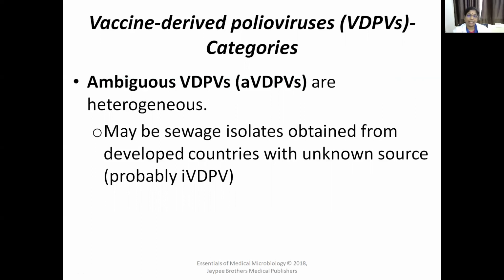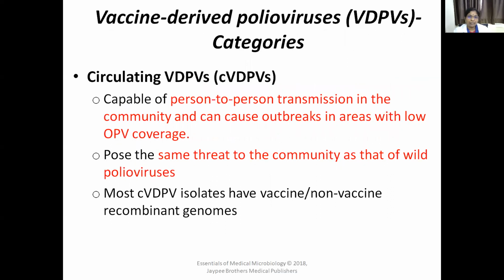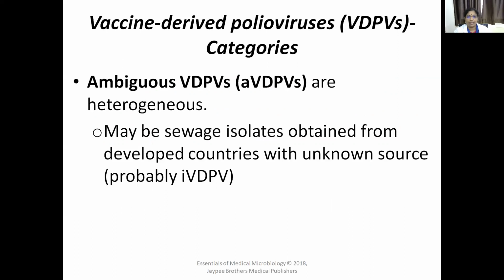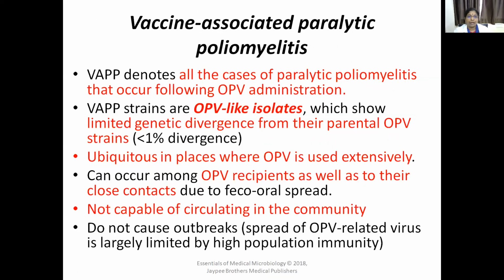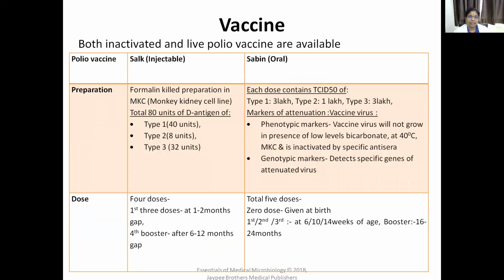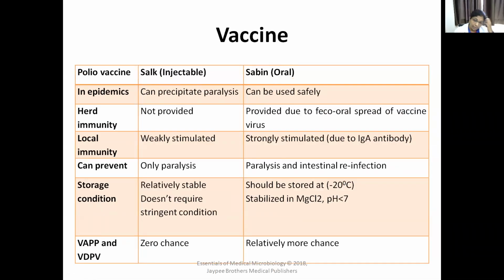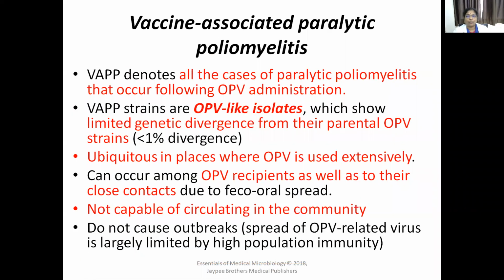So there are three different types of VDPVs. One is circulating VDPV, second one is immunodeficiency VDPV, third one is ambiguous VDPV. After taking vaccine, two types of vaccines are there. What are they? Inactivated or injectable or Salk vaccine, or the second one is oral polio vaccine or Sabin vaccine, which is live polio vaccine. You have to know these differences between injectable and oral polio vaccine.